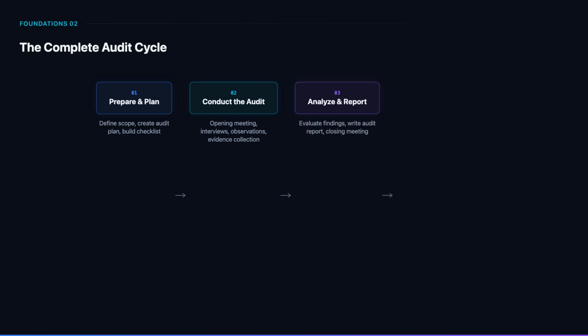After collecting evidence, you analyze your findings, categorize them into areas of compliance, partial compliance, and non-compliance, and write a structured audit report. The closing meeting presents these findings to management and stakeholders, opening a dialogue about priorities and next steps. The cycle concludes with follow-up actions and recommendations, management review of audit outcomes, and the implementation of corrective actions. This is where the audit drives real change, turning findings into improvements that strengthen the ISMS over time.